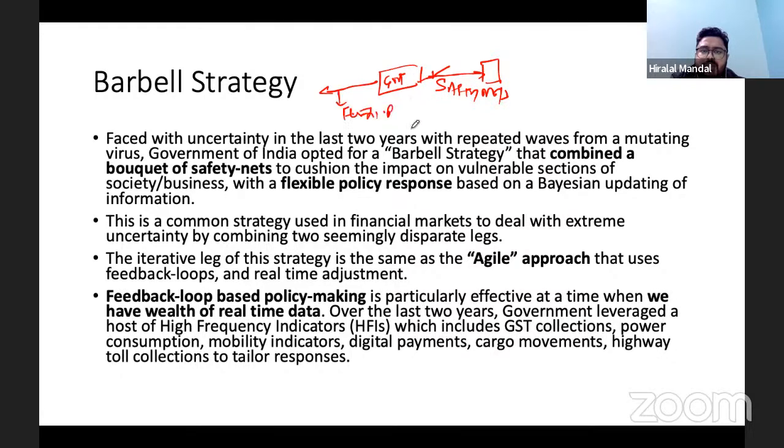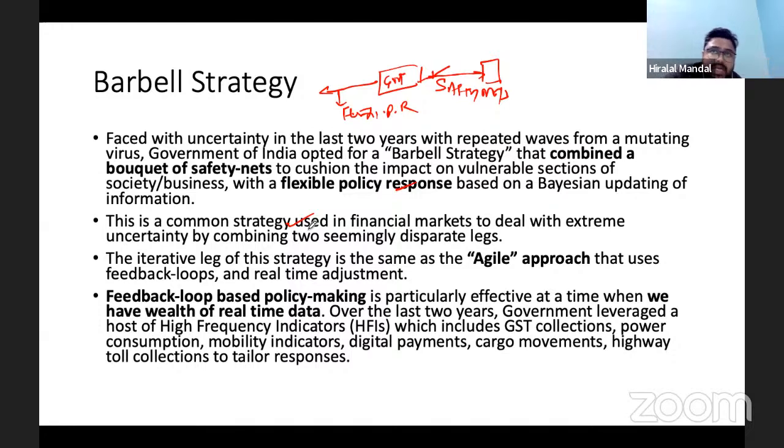The common strategy used to deal with such a situation is that the government goes for the slump. When a slump has occurred in a particular sector, it tries to address that. But when there was uncertainty about the policy response, the government tried to address the problem and provided safety nets to people.